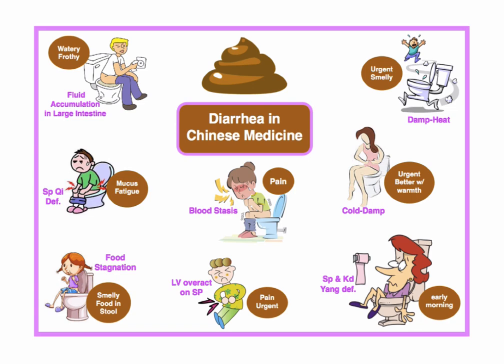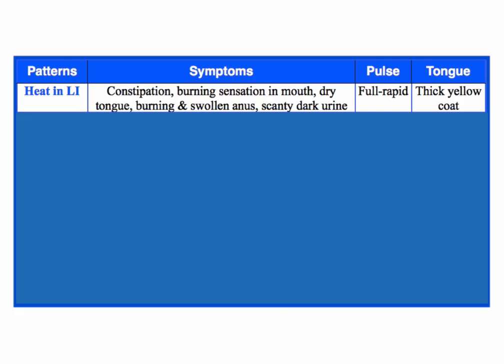Lots of information in this video, right? But this is how we differentiate using the inquiry method of diagnosis when we look at diarrhea, because no diarrhea is created equal, no constipation is created equal. So let's look at the patterns of the large intestine. There are a few, not as many as the stomach, but there still are a few.